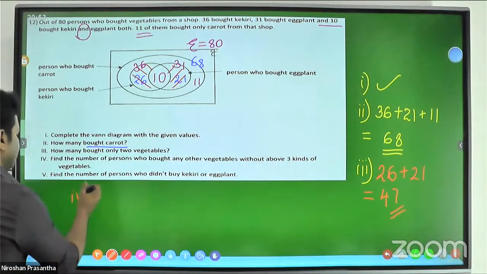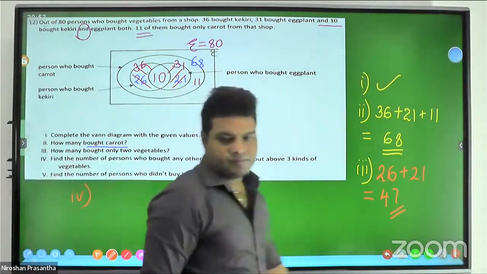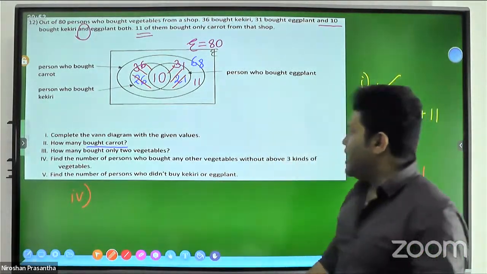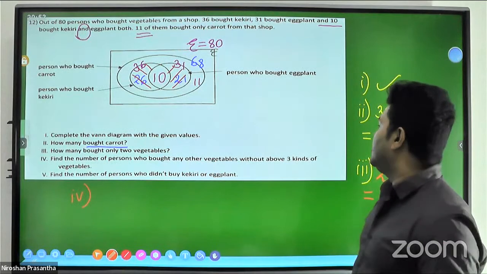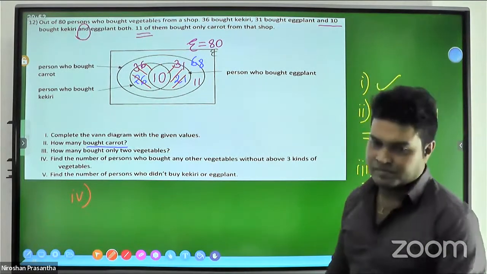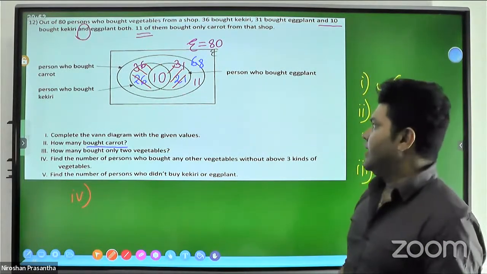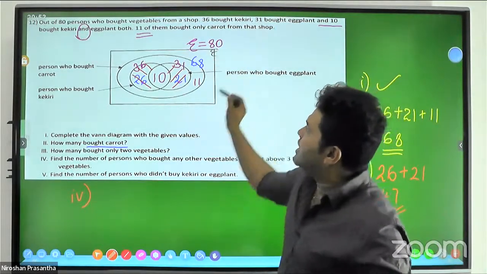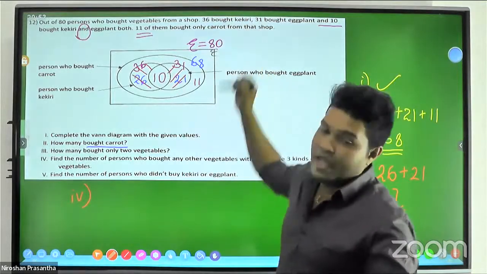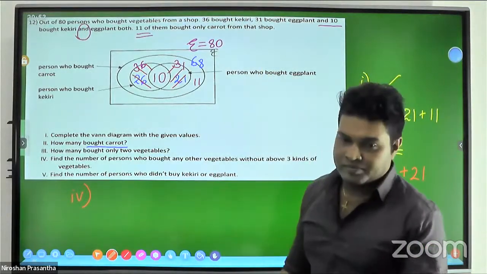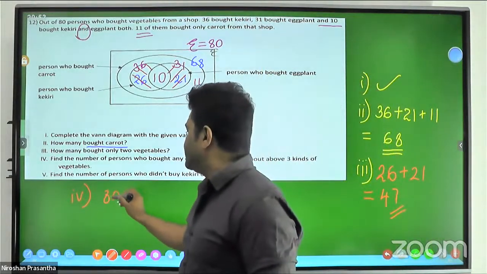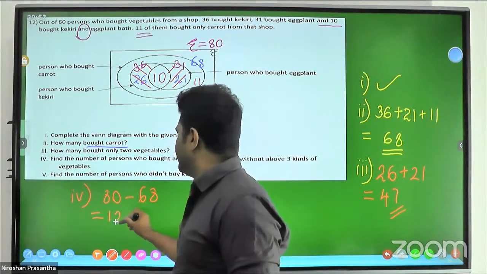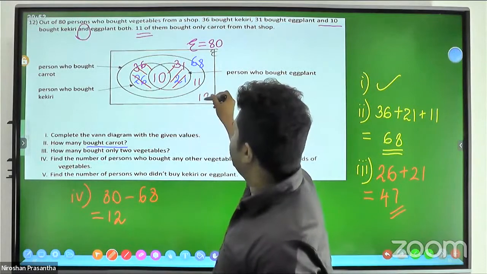And the fourth one: find the number of persons who bought any other vegetables besides the above three kinds. We can find that because the total was 80. When you subtract this 68 from 80, we get 12. It is 80 minus 68, which is 12. And you can include 12 inside this.